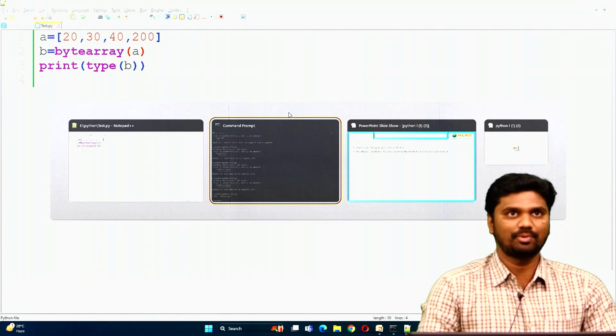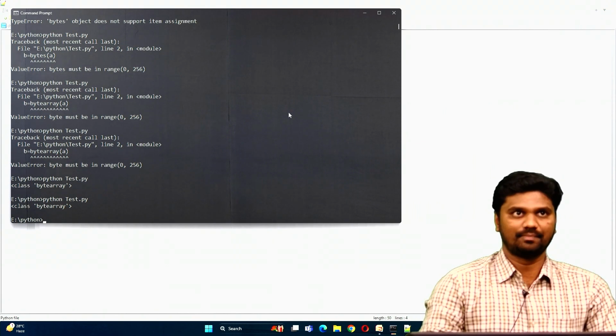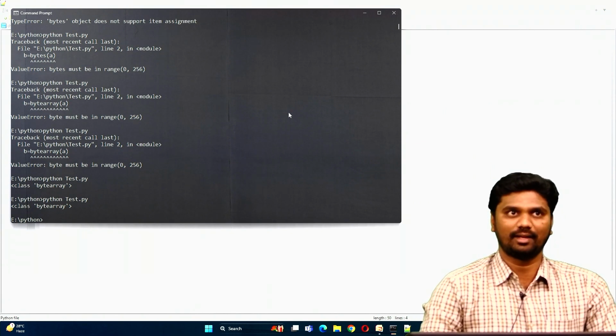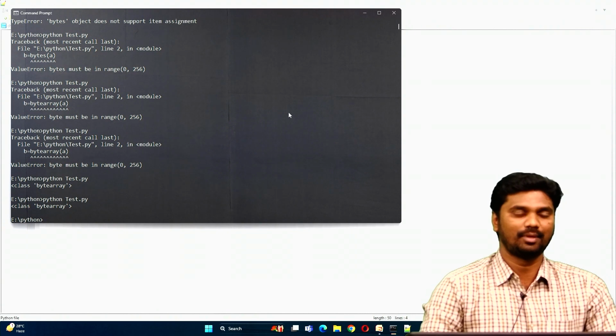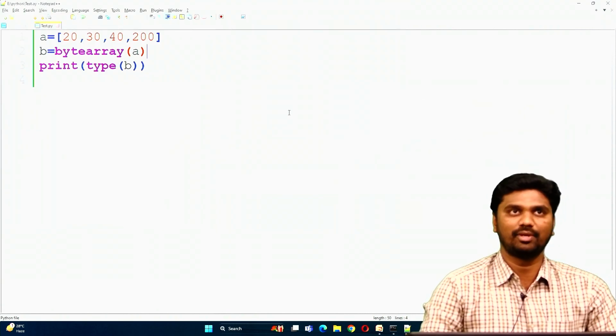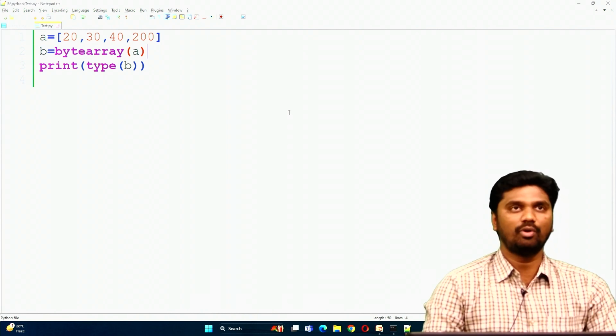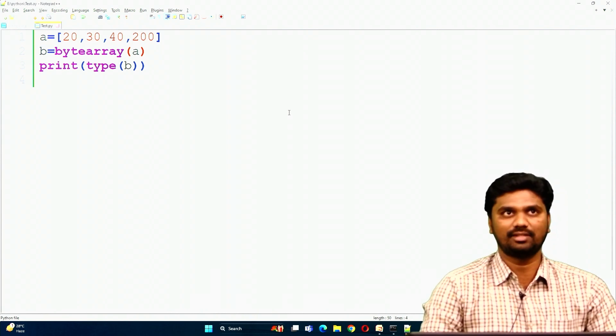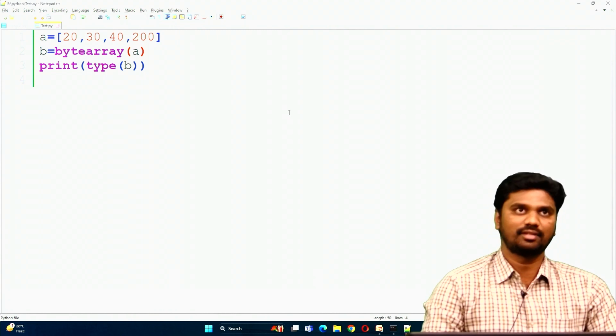Now let me run this program. Now see, what did we get? Byte array type. Okay? Byte array type. So how can we create a byte array object? By using the bytearray function. How can we create a bytes object? By using the bytes function.